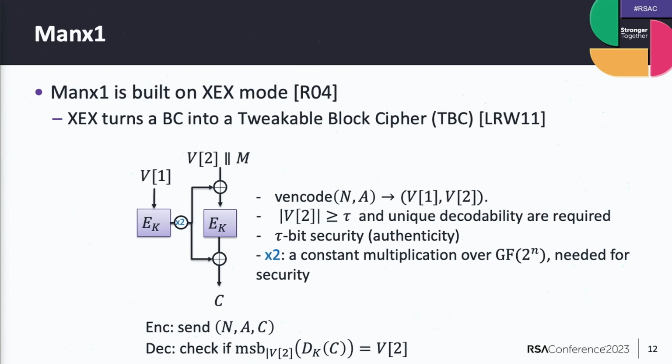You can see here V1 and V2, which are the result of some encoding of the N and A. The second variable V2 must have length no shorter than some tau, which defines the security level we want to achieve. The encryption and decryption are quite similar to the previous encode-then-cipher. We compute C and send N, A and C, and we can decrypt C and see if V2 is as expected.